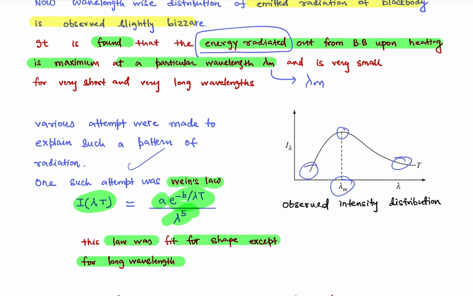So this law was fine when the wavelength was short. But as the wavelength increases, this law was not a fit. So we need some formula which correctly explains this. This is the observed intensity, and that is why we are trying to make a formula which actually fits it. How those formulas arrived, right now in this introduction to quantum mechanics, is not required. We are only required to know the whole story.